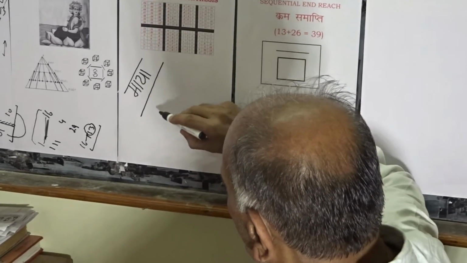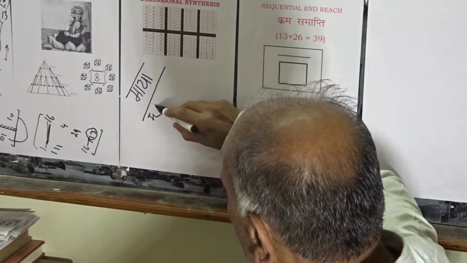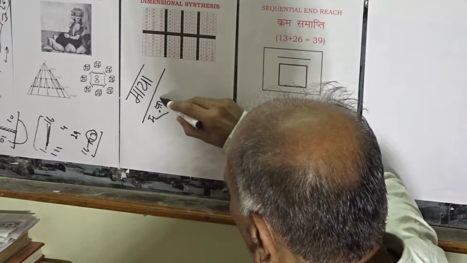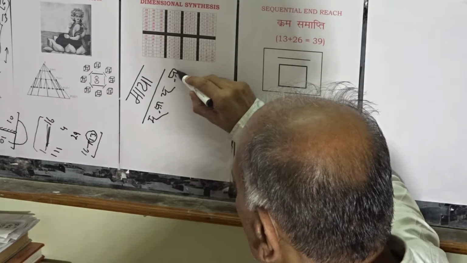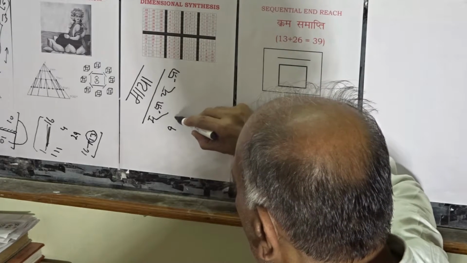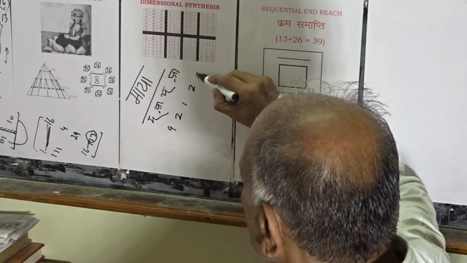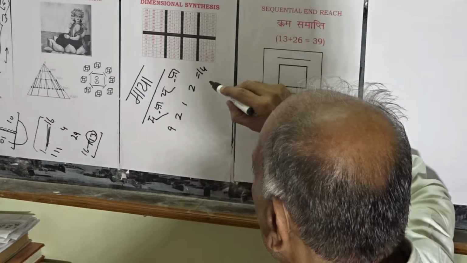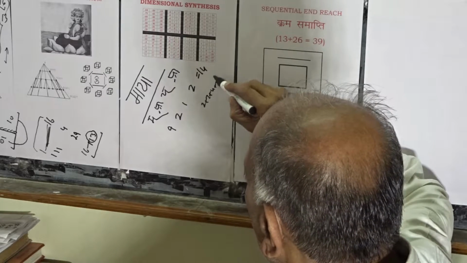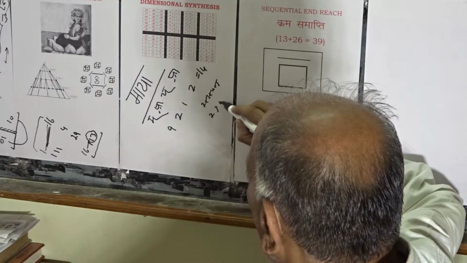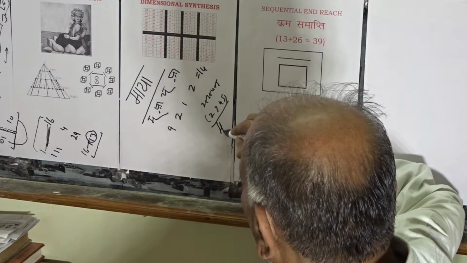Now the formulation Maya has four letters, and these four letters lead us to TC values 9, 2, 1 and 2, as 14, which is parallel to 2 plus 3 plus 4 plus 5, parallel to 2, 3, 4, 5, the manifestation layer of hypercube 4.